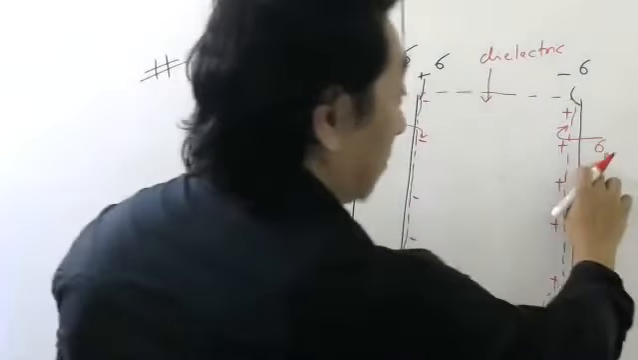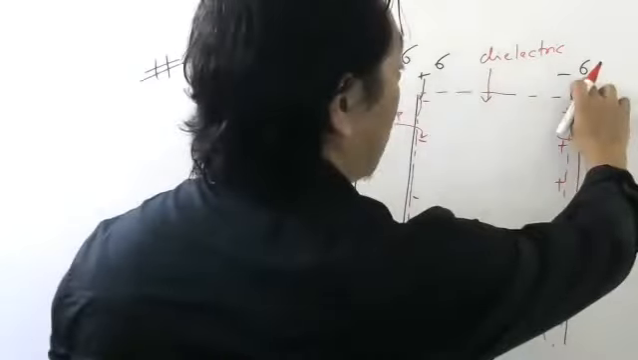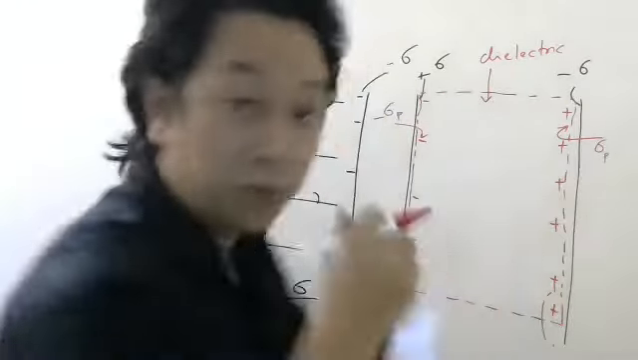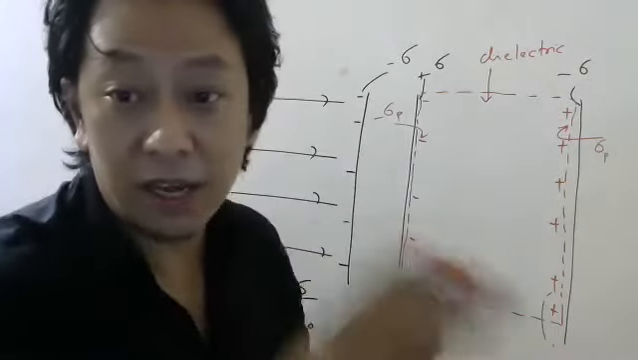Again, I'm saying, be very careful, don't confuse this sigma and this sigma. This is the sigma on the plates. This is the sigma which has arisen due to the electric field.